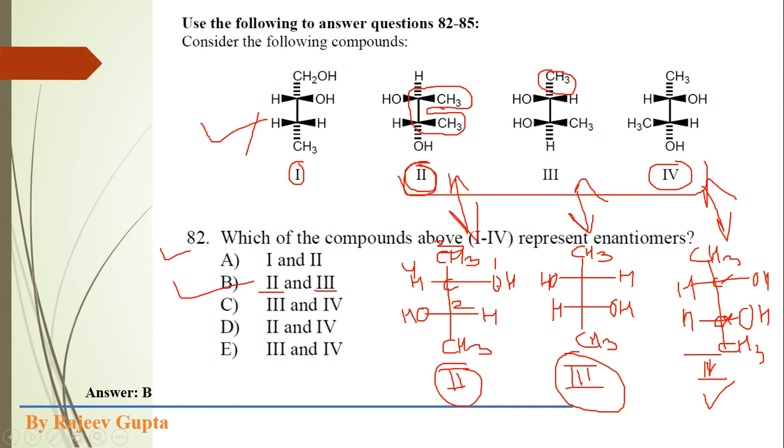Now we apply the chirality rule, where we make an arc from 1 to 2 and 2 to 3. So 1 to 2 and 2 to 3, like this we make an arc. The arc direction is clockwise, so this chiral center should have assignment R, but our fourth priority group is present on the horizontal line, so we reverse our answer, so its assignment is S.